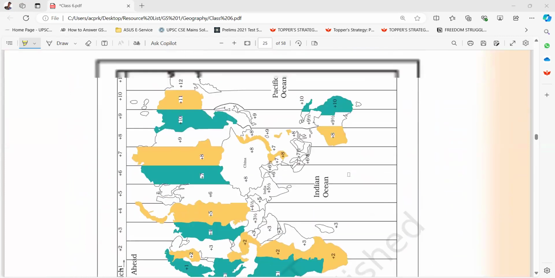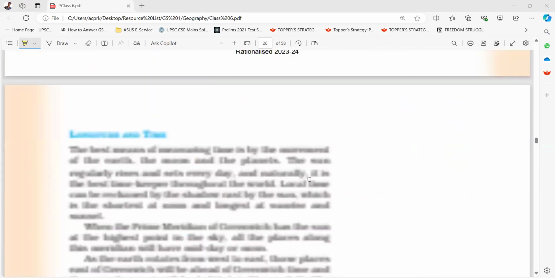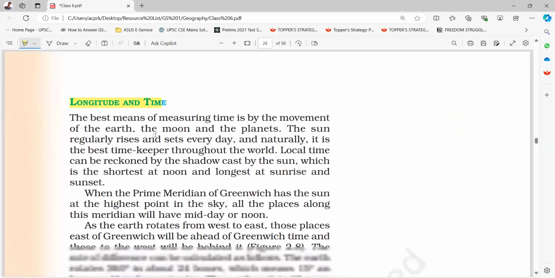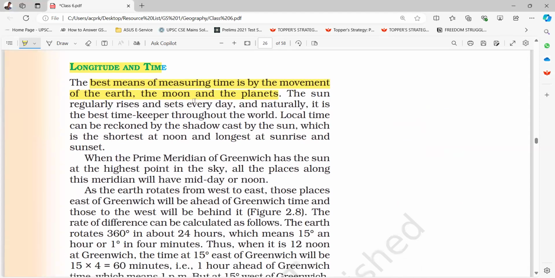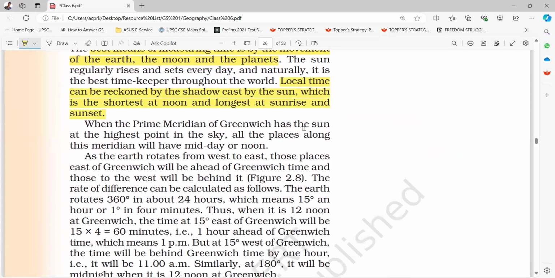Here you can see the time zones of the world. Longitude and time. The best means of measuring time is by movement of the earth, the moon and the planets. The sun regularly rises and sets every day, and naturally, it is the best timekeeper throughout the world. Local time can be reckoned by the shadow cast of the sun, which is the shortest at noon and longest at sunrise and sunset. When the prime meridian of Greenwich has the sun at highest point in the sky, all places along this meridian will have midday or noon.